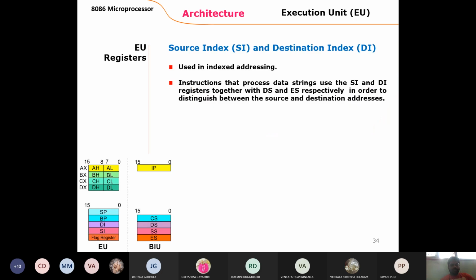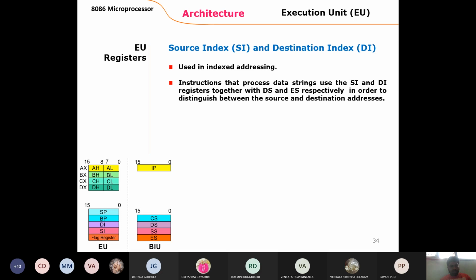After that, one more group of registers: index registers and pointer registers. Pointer, already said, is just for indicating the address of the data, the address of the code, the address of the instruction. We use a pointer to find out the location, where it is stored in the register. The pointer register is used for indicating the location where it stores the code segment or data segment, meaning any code or data. Coming to the stack pointer and base pointer, already said that.